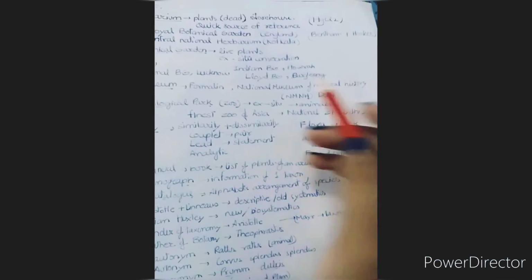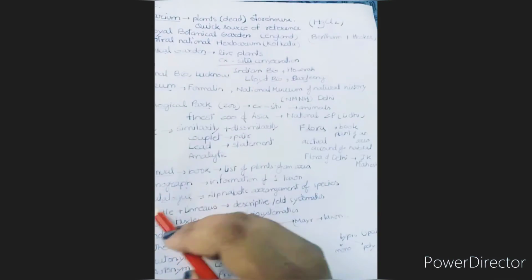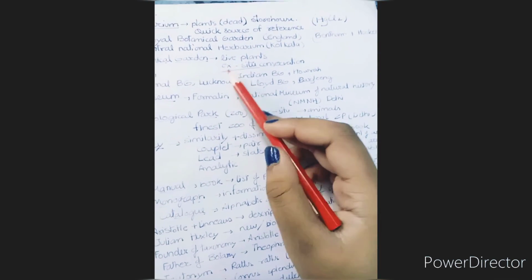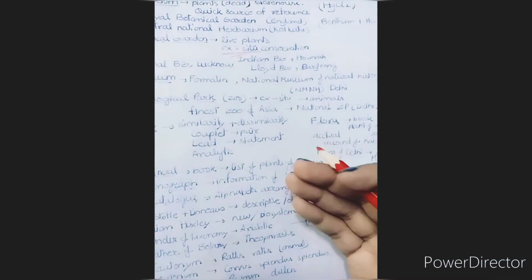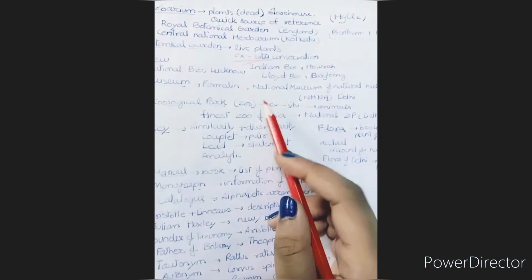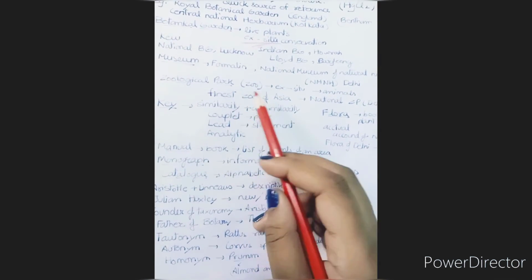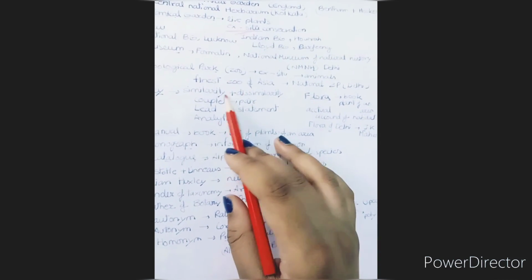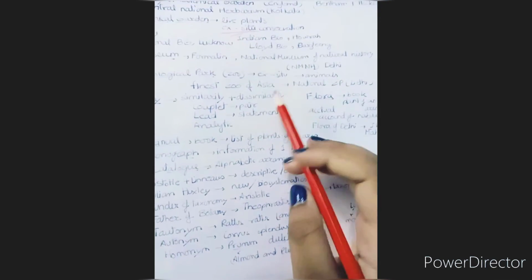I think I messed up ex situ and in situ. Ex situ actually means taking the animals or plants away from their natural habitat. Please make sure to remark that ex situ means taking the animals or plants away from their natural habitat. This is important. For example, in zoos also, it's not their natural habitat, but they are put in a cage or something. The finest zoo of Asia is the National Zoological Park in Delhi.